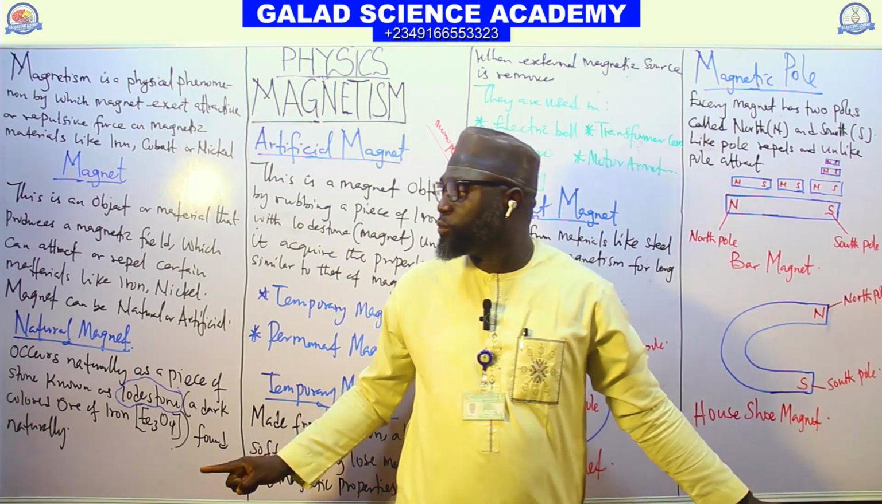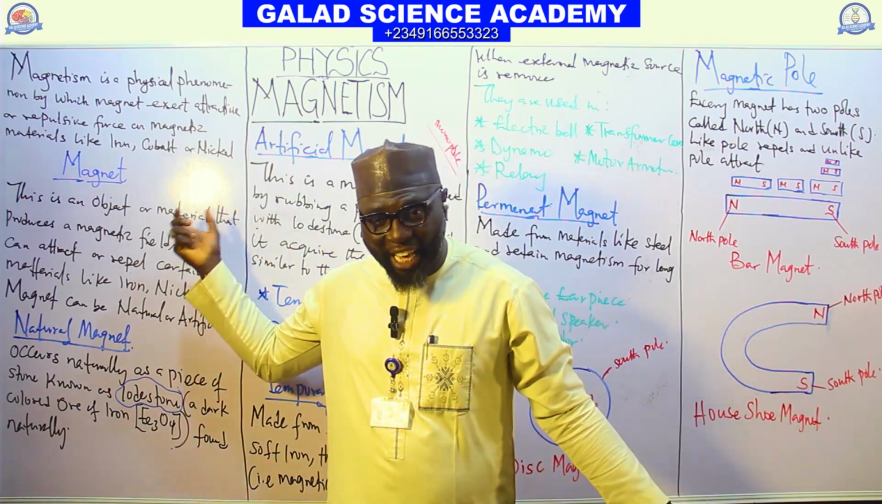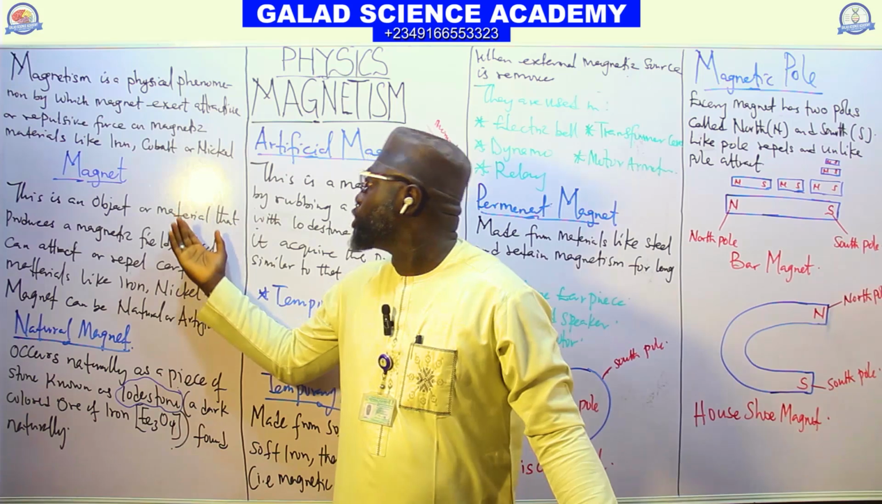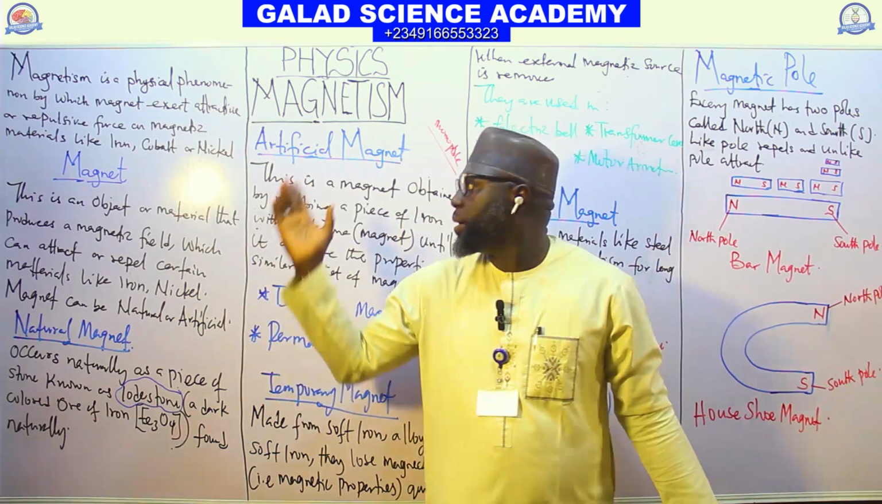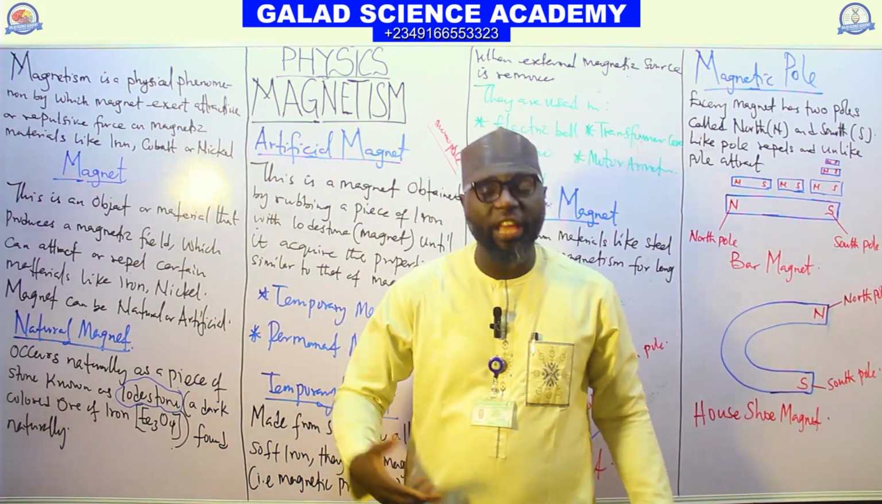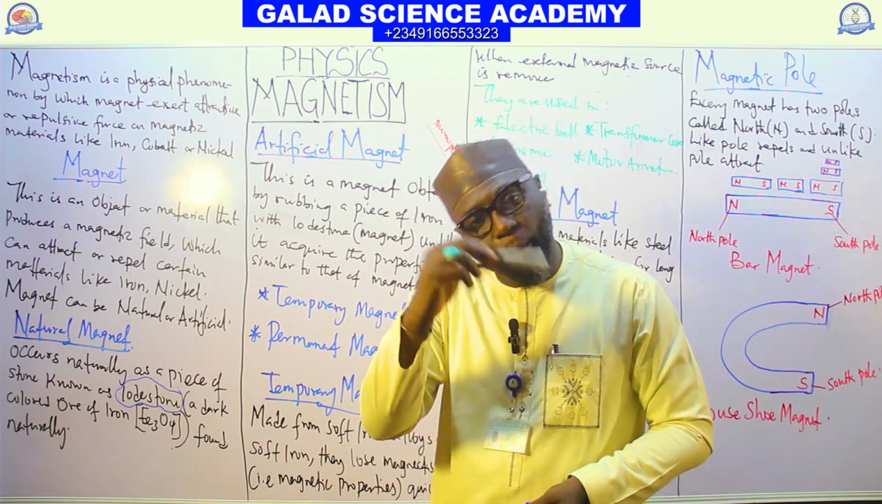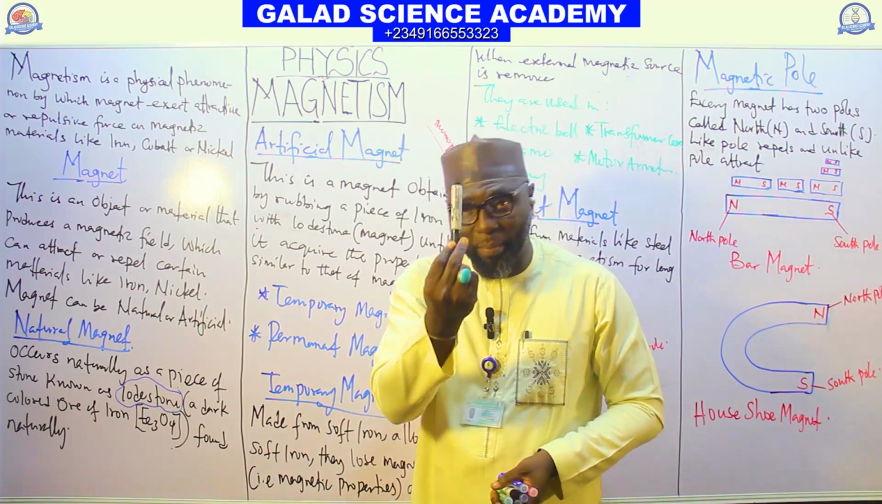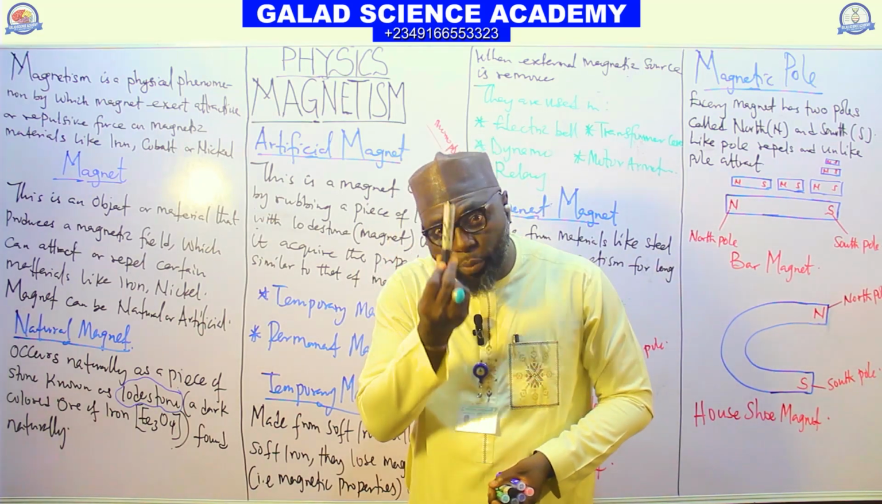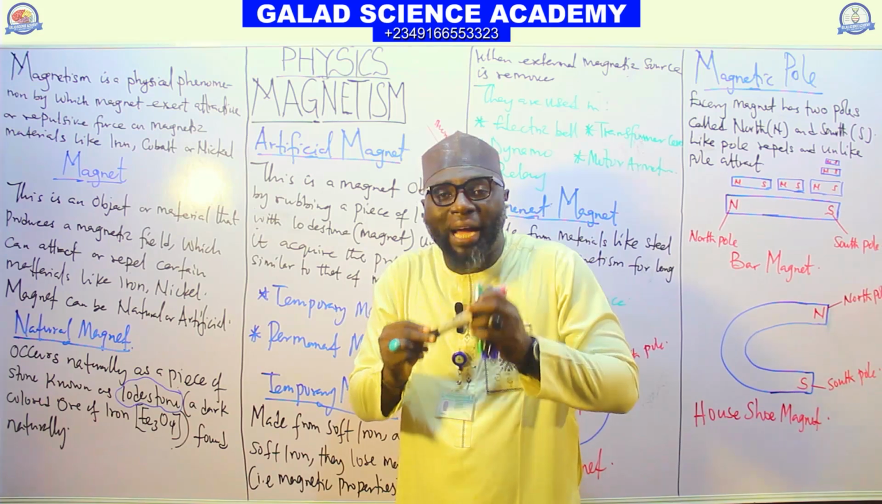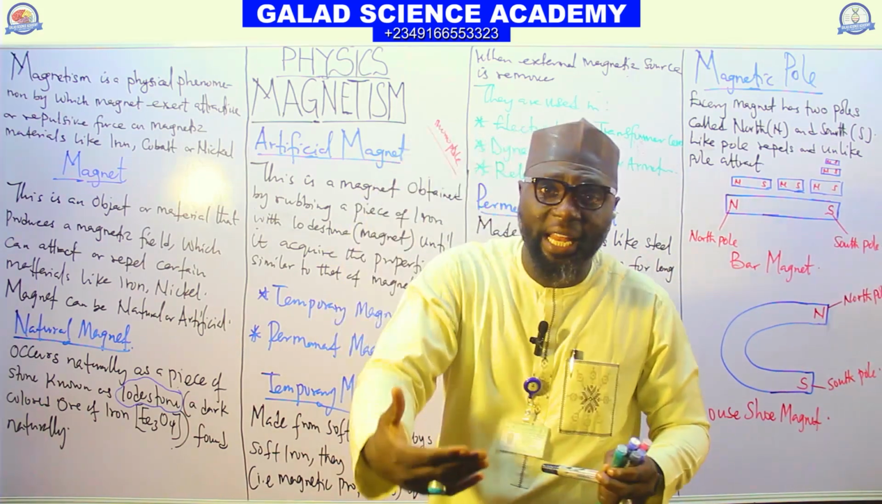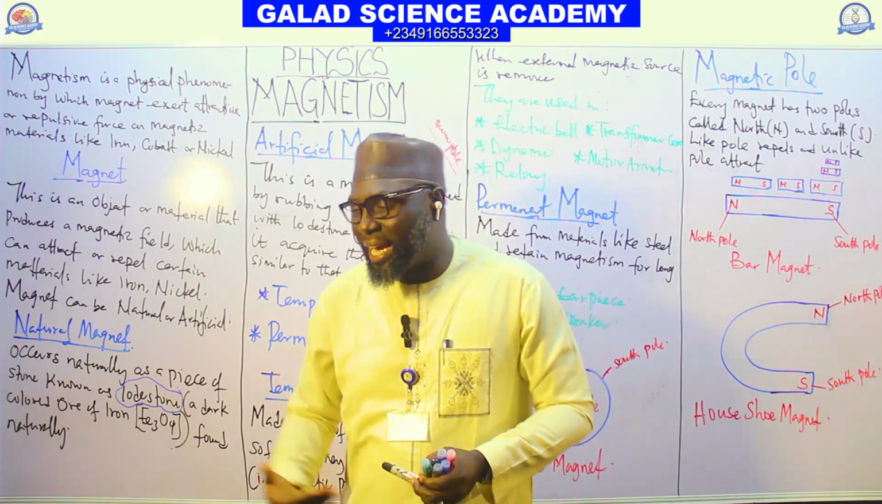So let's move to magnetization, which is the method of making magnets artificially. If this is iron and it is a non-magnetic material, and I want to make it become a magnetic material, the process of making a non-magnetic material a magnet we call magnetization.